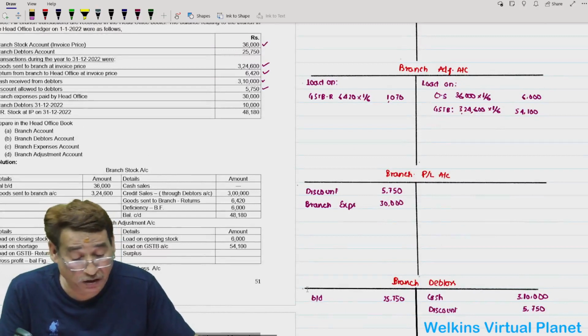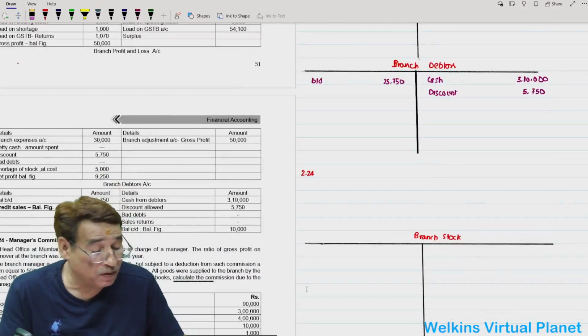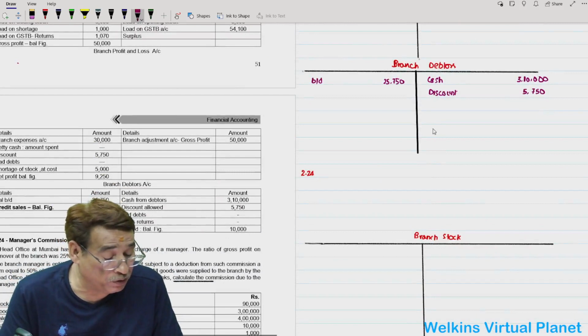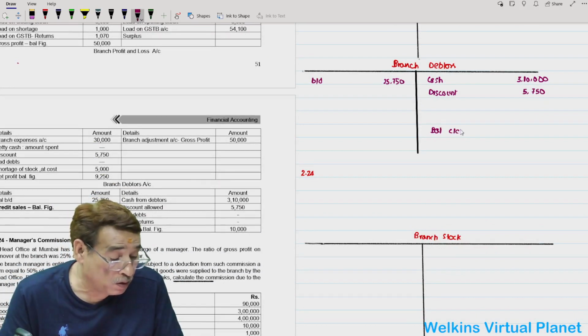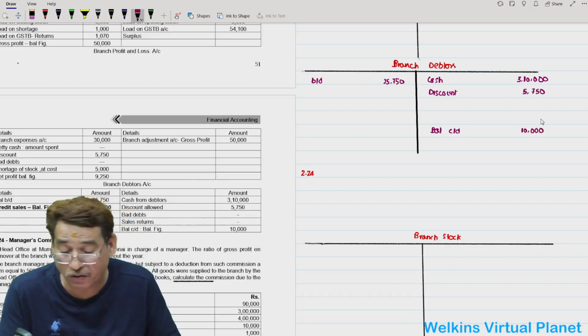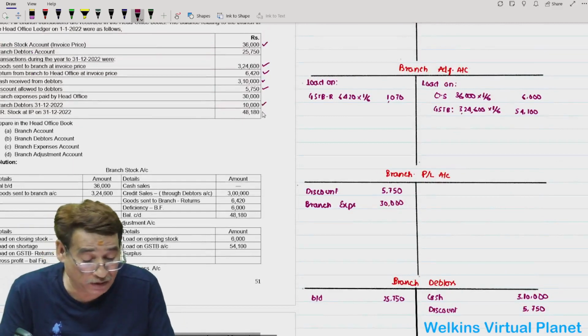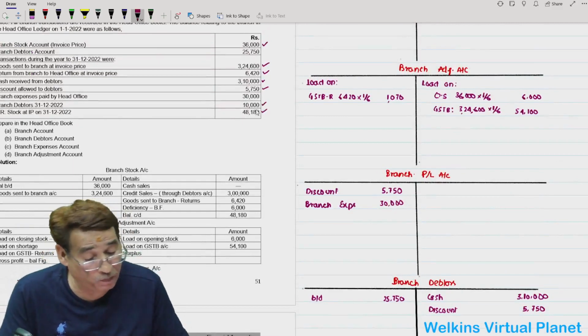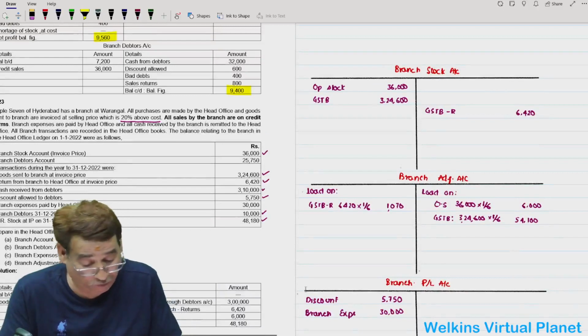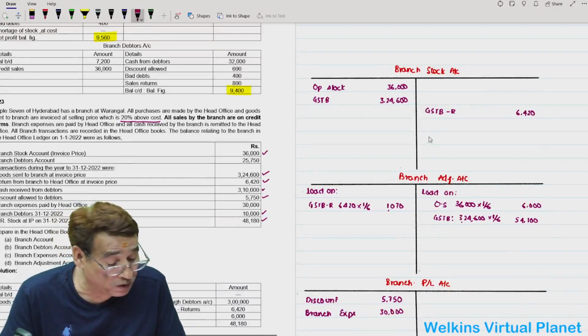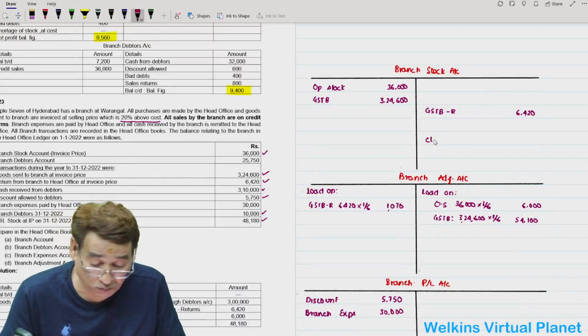And branch debtors 10,000, closing balance given to you, balance carried down 10,000. In this question, closing balance of branch debtors is given to you. And then we have closing balance of stock.